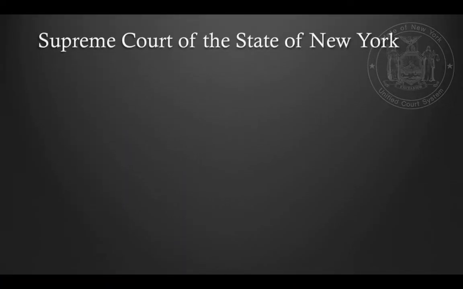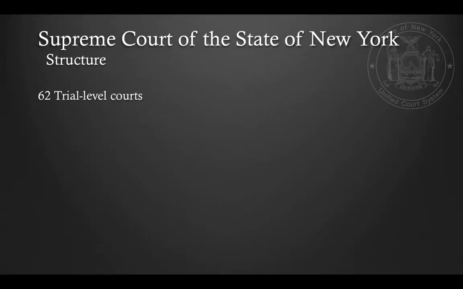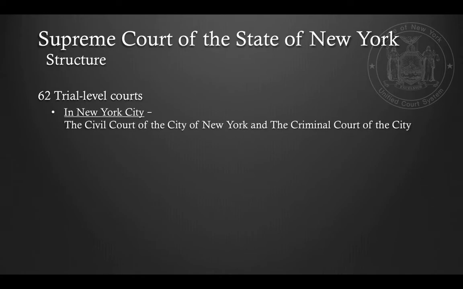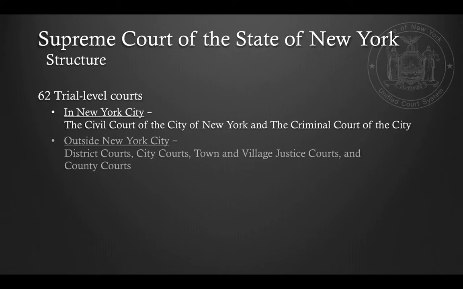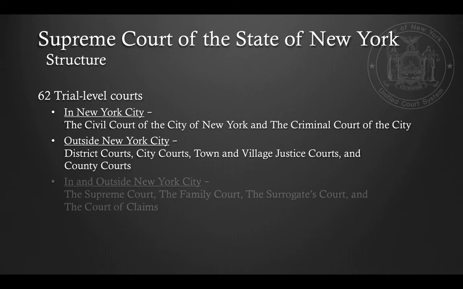There are 62 trial level courts, 1 per county in the state of New York, in accordance with this locality. In New York City, the Civil Court of the City of New York and the Criminal Court of the City. Outside New York City, district courts, city courts, town and village justice courts, and county courts. In and outside New York City, the Supreme Court, the Family Court, the Surrogates Court, and the Court of Claims.